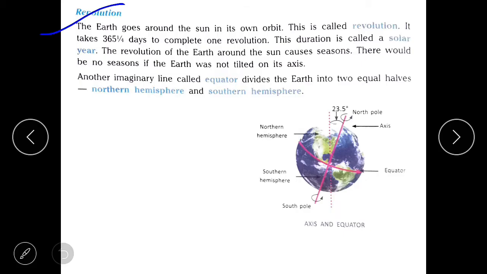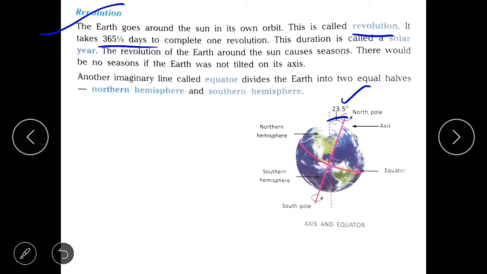The revolution of the earth. You all know that the earth moves around the sun in its own orbit. This movement of the earth around the sun is called revolution. It takes 365 and 1/4 days to complete one revolution, and this duration is called a solar year. The earth's axis is tilted at an angle of 23.5 degrees. So, the revolution of the earth and the tilted axis both cause change in seasons.